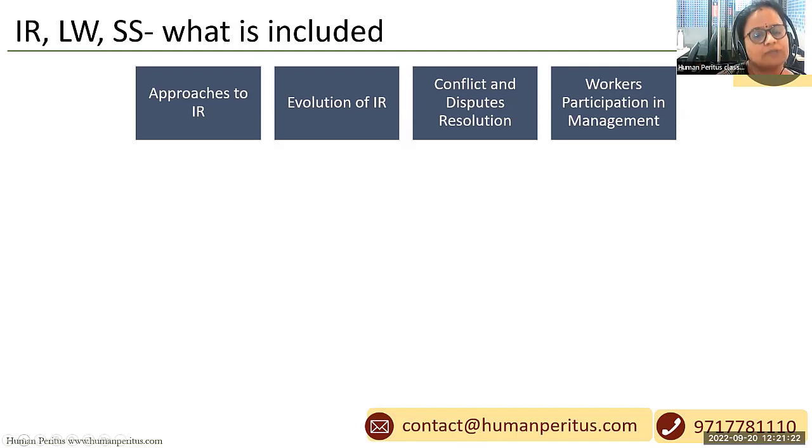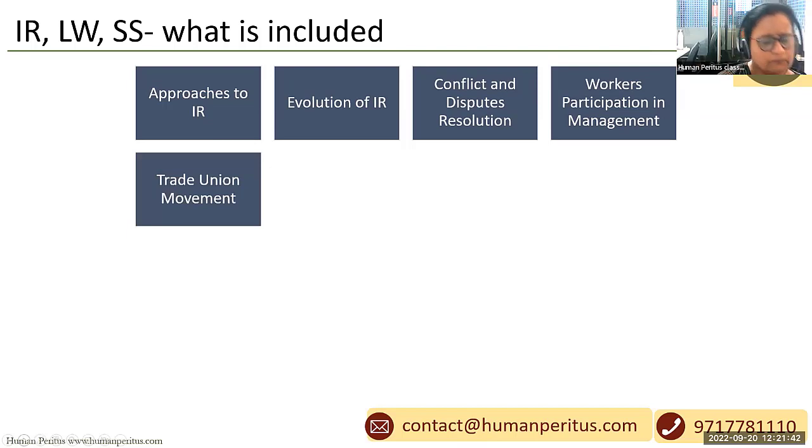We must go through that also, although that bill was never passed. Then there are joint management councils and shop councils which have been recommended. All those things we need to cover under WPIM.